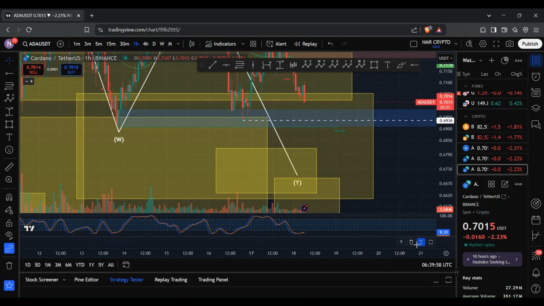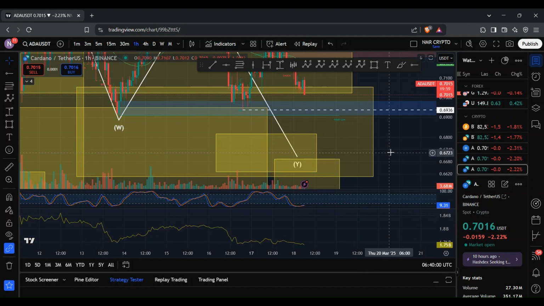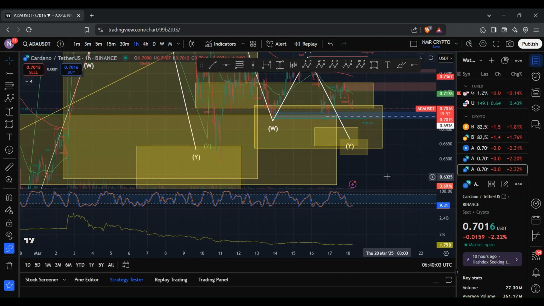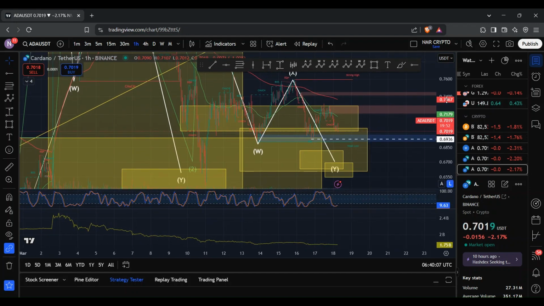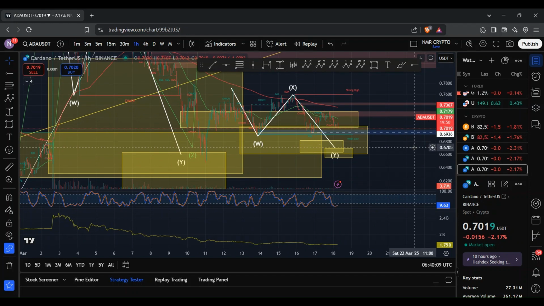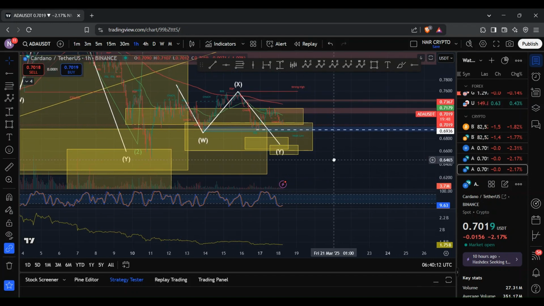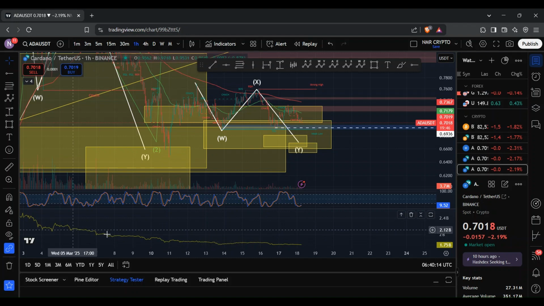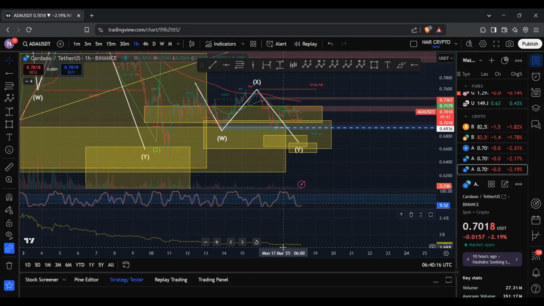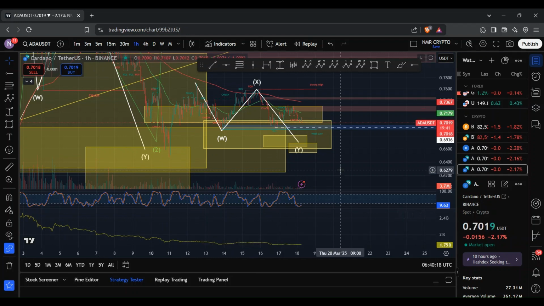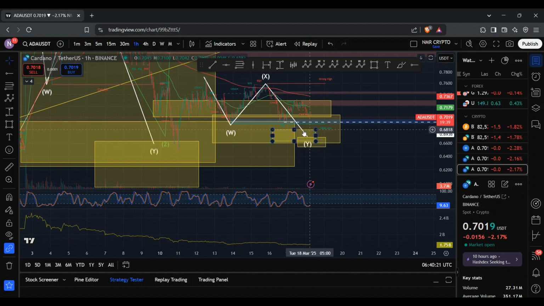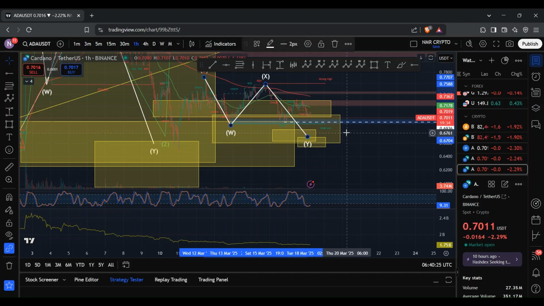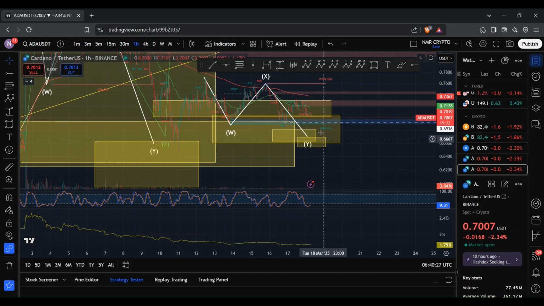Now, what's interesting about the accumulation and distribution is that we have seen a decrease in accumulation. So essentially, people are distributing ADA, i.e. the retailers are selling. And so short term, we are slightly bearish. However, since we have people selling, on the other side, we're going to have people buying. And so I do potentially see a lot of people purchasing ADA at this lower range here between 66 cents and 69 cents. And that would be a good opportunity to be dollar cost averaging, in my personal opinion.